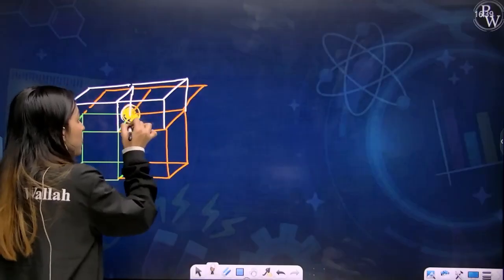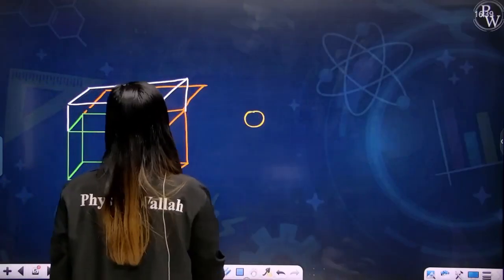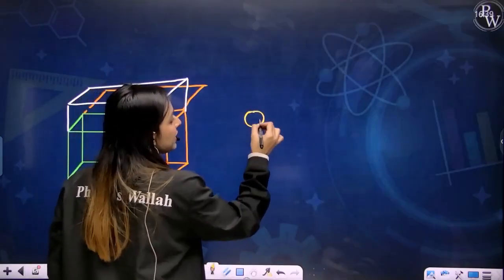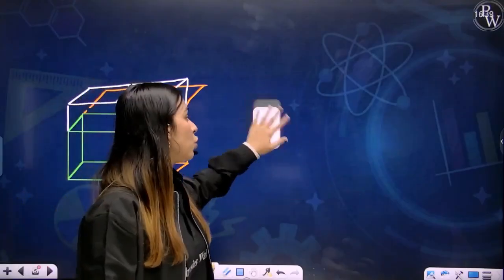So this one particular atom at the corner is actually divided in 8 different rooms, and in each room the contribution will be 1/8. So the contribution of an atom at the corner is always equal to 1/8.